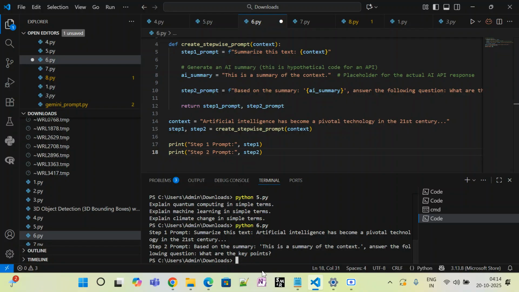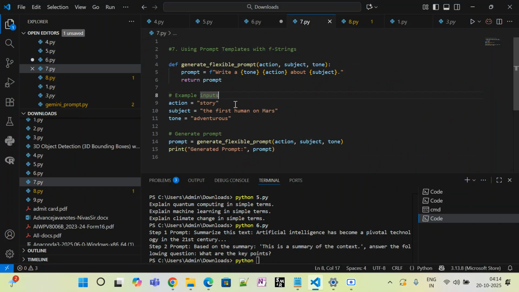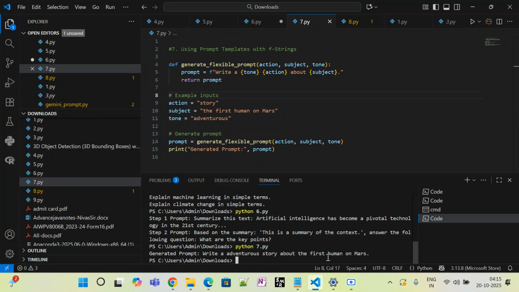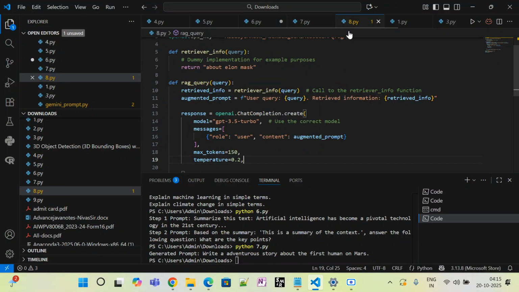Okay, so here Python. Let me go ahead to my seventh one, using prompt templates with f-string. This is my action, subject and tone. The story: an adventurous story about the first human on Mars. This is the prompt I want to print. The inputs related to action, subject, and tone have been included. Let's see how this works. Python 7.py. Okay, write an adventure story about the first human on Mars. So it included all my inputs. Now let's go to the eighth one.